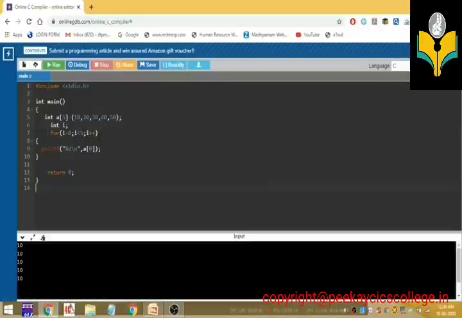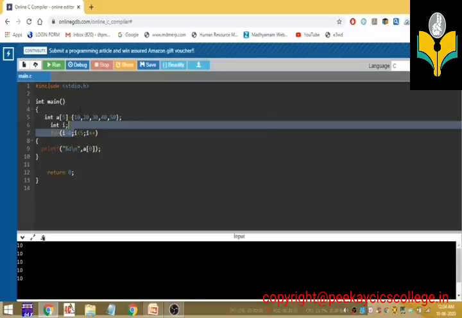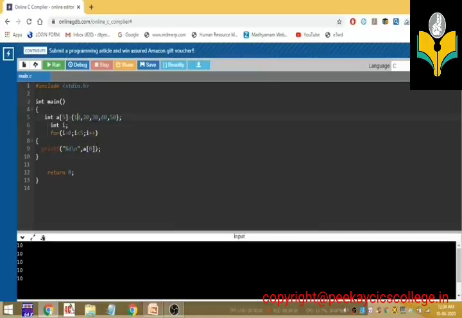I told you the first value contains the index 0. So a of 0 means i is equal to 0, a of 0 is equal to the first value, that is equal to 10. We know that we gave the loop, so it will display the 10 5 times, that is the output we got.